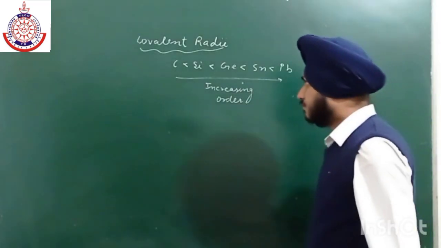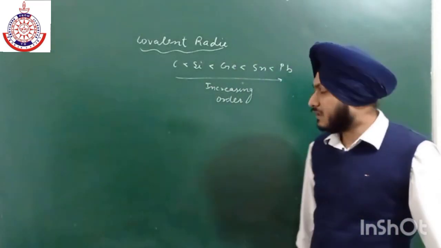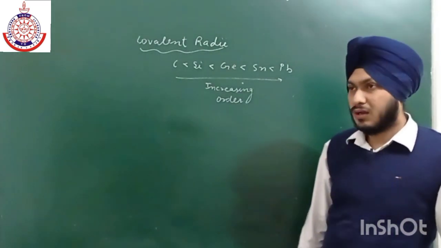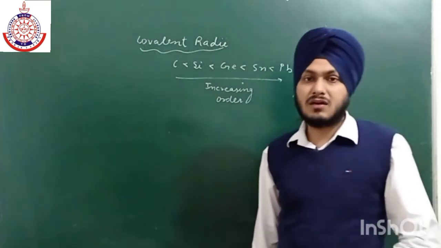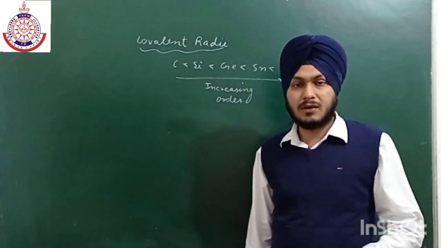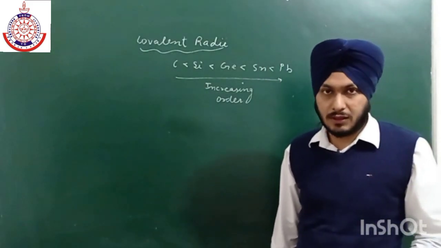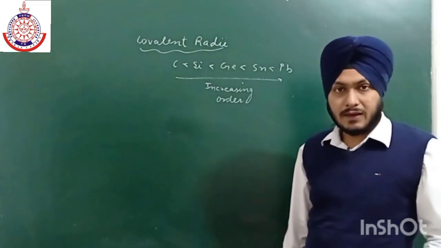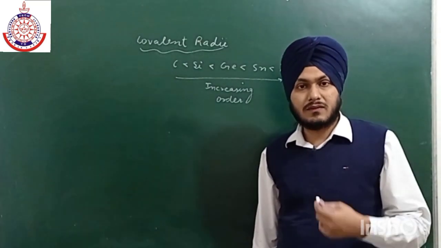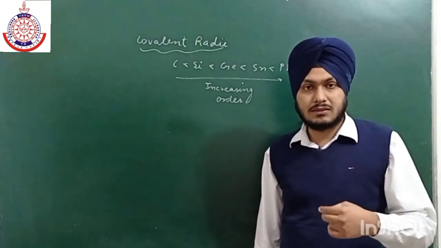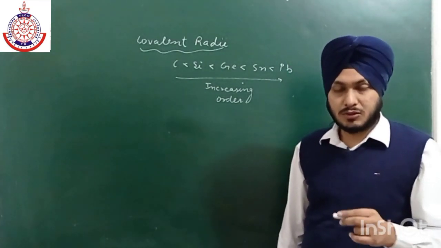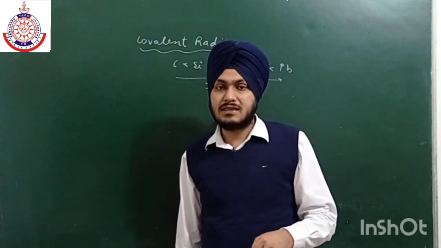Now what is the reason behind this regular order? Because the effect of shielding and nuclear charge is not able to overpower the effect of the increase in size. That is the shell number. So due to the increase in shell number there is an increase in size.